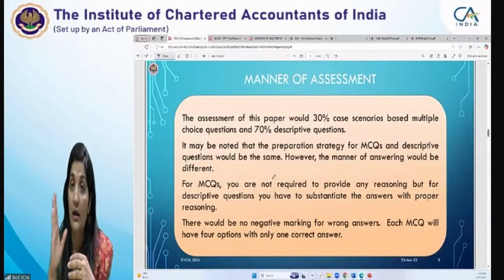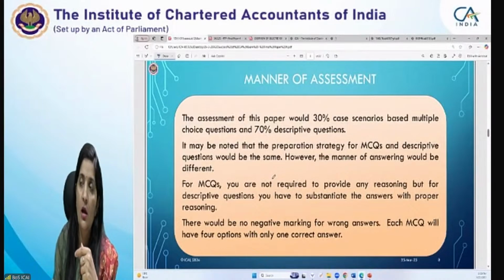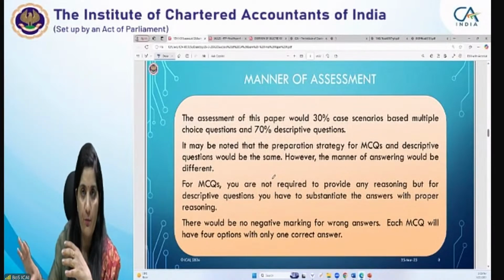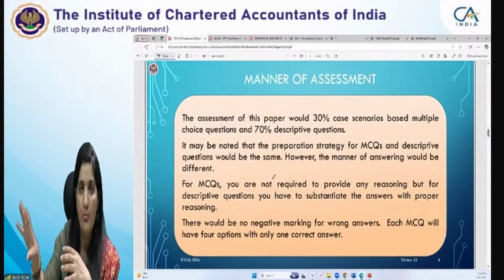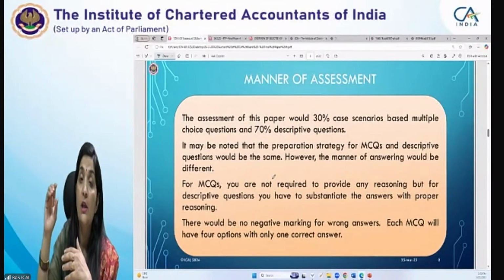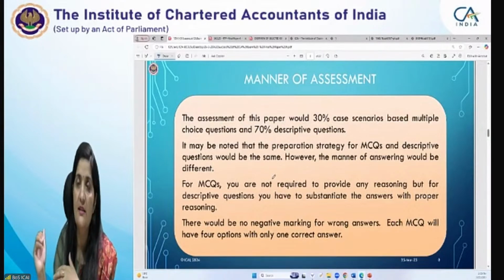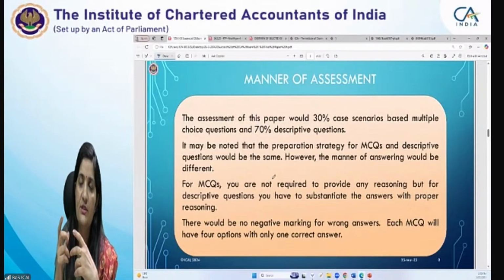But I must say कि जब आपको कोई computations का problem आता है, instead of using only the calculator, what you have to do, make some rough page. You make one of the pages in your answer sheet as a rough page or in the side. You can use that page and make the calculation in a proper manner. Otherwise, some or the other way, you will tend to skip something.